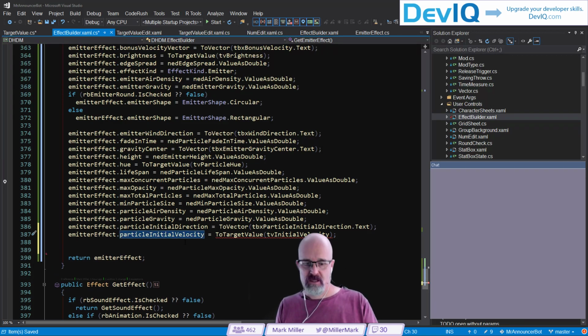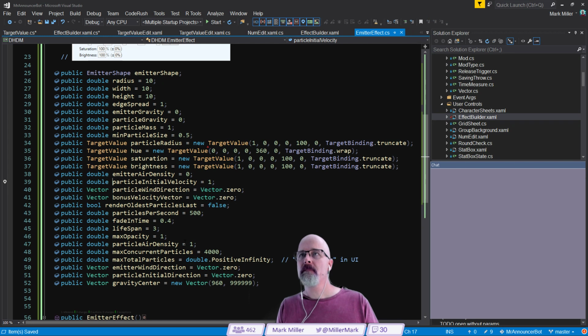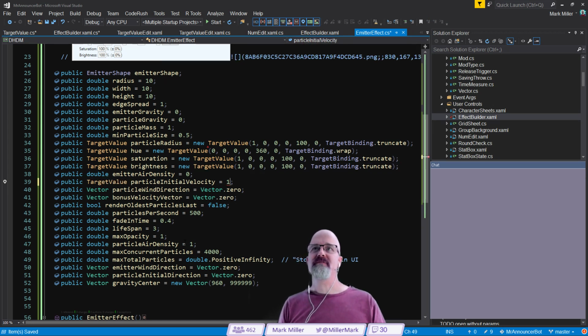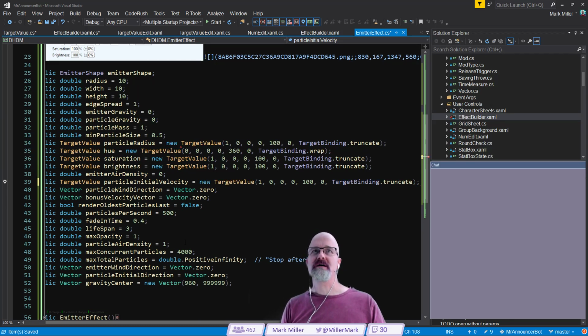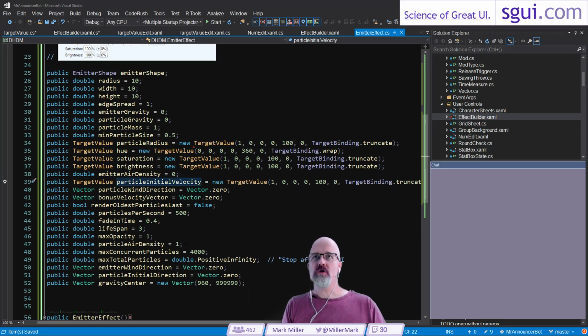Is my problem here? Yeah, I have that at 1. It's a target value. And a target value, for any people who have not seen this yet, is different from a double in that it says, here, this is the value I want you to be at, but I can also give you a variance.